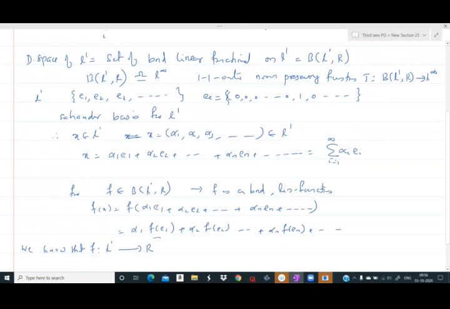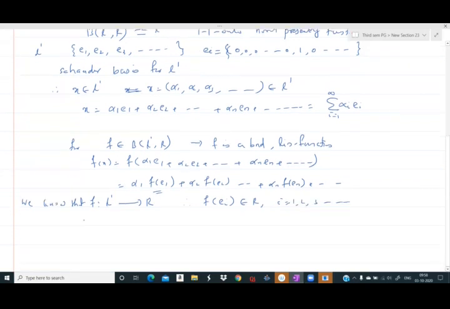Now all these f of ei belong to R for i equal to 1, 2, 3, etc. Therefore v, equal to f of e1, f of e2, etc., f of en, etc., is a sequence of numbers.